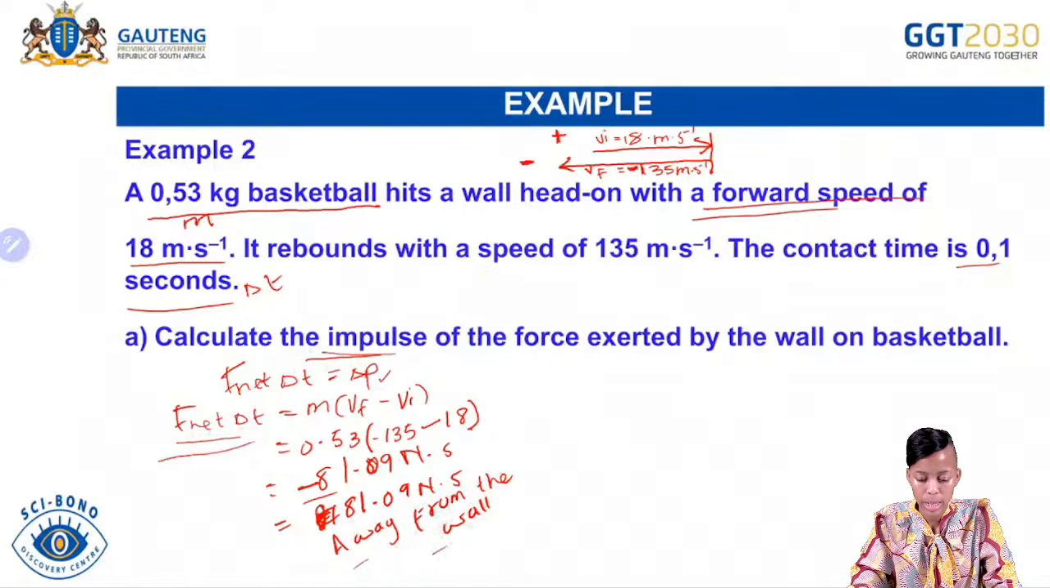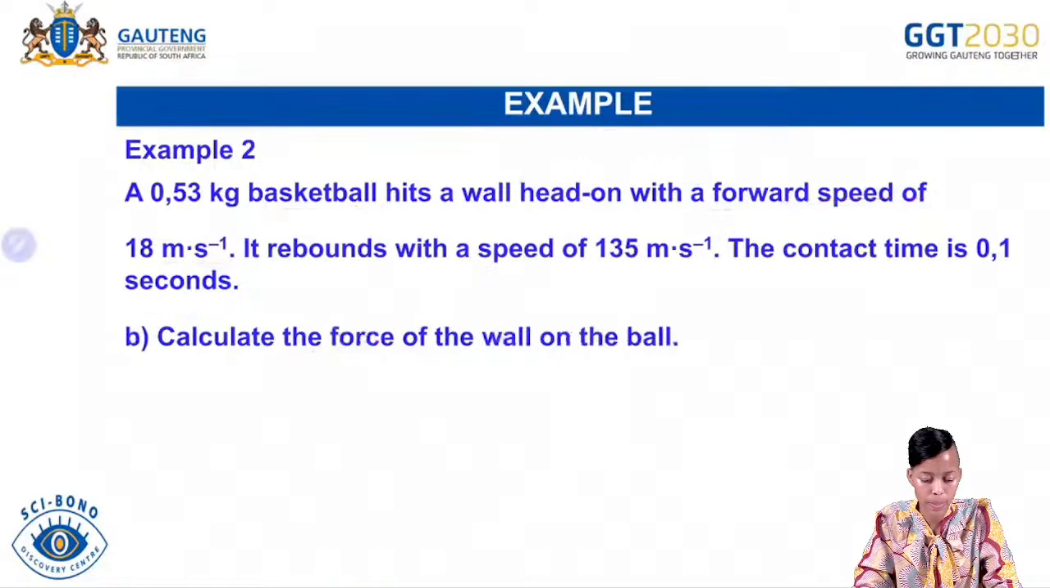And then why did we say away from the wall? Whatever that is positive will be described as towards the wall. And then whatever that is negative will therefore be described as away from the wall. Okay.